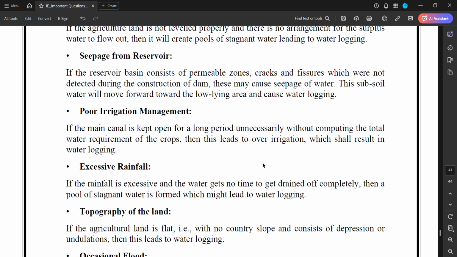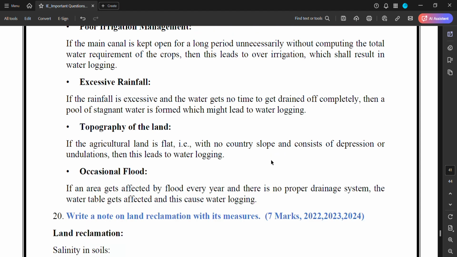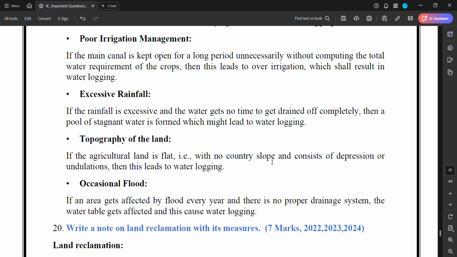Poor irrigation management. If the main canal is kept open for a long period unnecessarily, without computing the total water requirement of the crops, then it leads to over irrigation, which shall result in waterlogging. Excessive rainfall. If the rainfall is excessive and the water gets no time to drain off completely, then a pool of stagnant water is formed, which might lead to waterlogging.